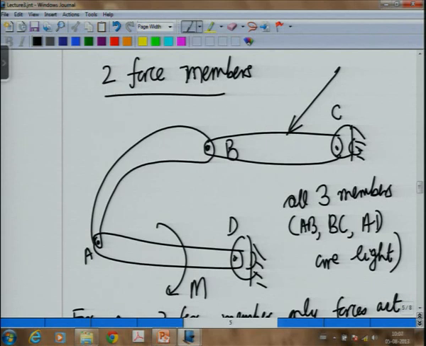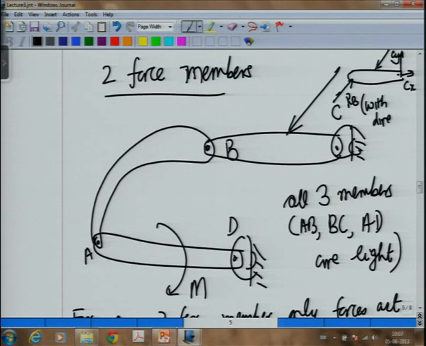Now, what will happen to the force at B? It will be just a single unknown, because the force at B has to be along the line joining AB. So, therefore, when I draw the free body diagram of BC, I will show Cx, Cy, I will show this force, and this unknown force which is RB with direction known.